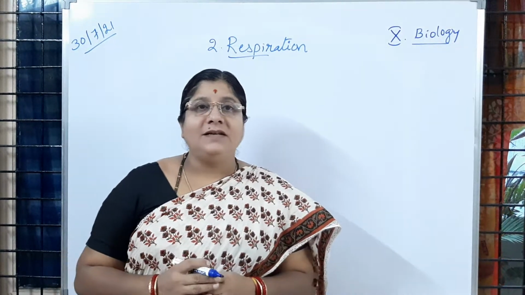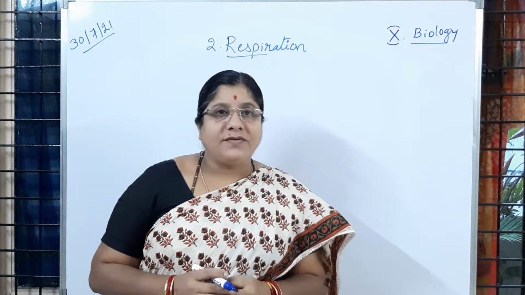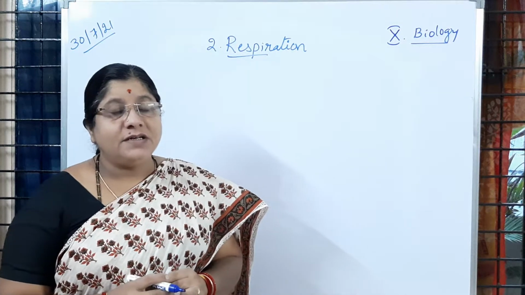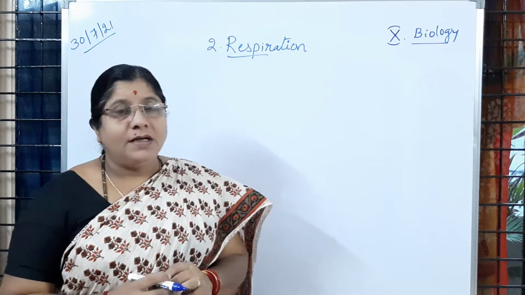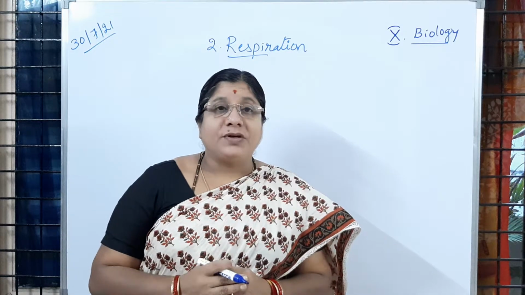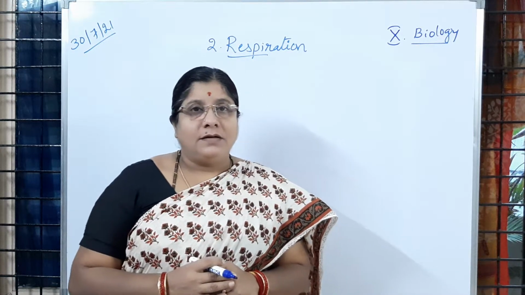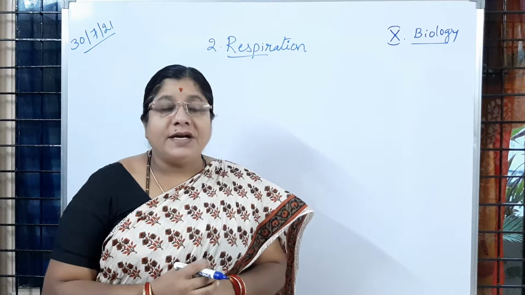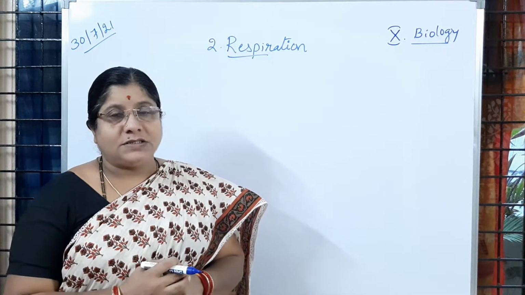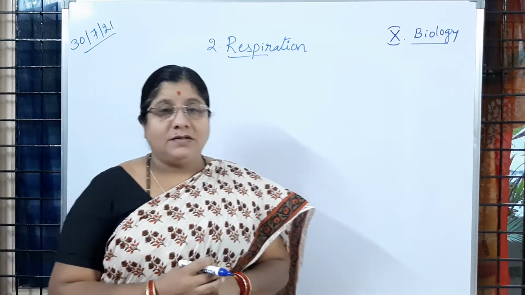Very good morning, children. In a previous part of this lesson, respiration, you learned about the different types of respiration based on the different types of respiratory organs present in different organisms.